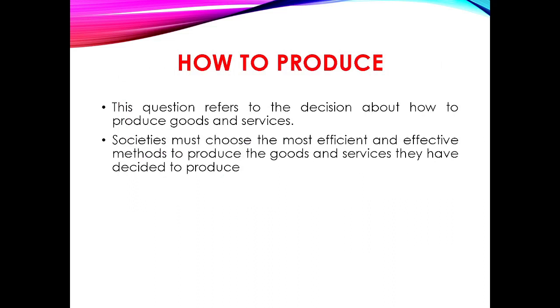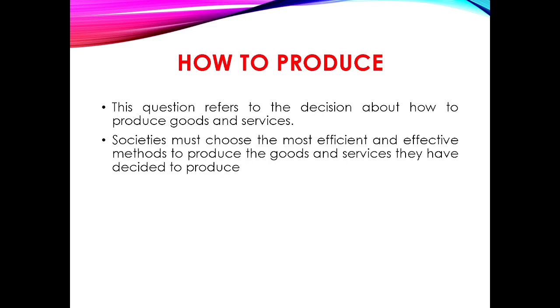Next is how to produce. The next problem is to decide the manner in which the goods and services should be produced. In other words, the problem is to decide between the labor intensive techniques and the capital intensive techniques. This problem arises because there are more than one possible ways in which the goods and services are produced.